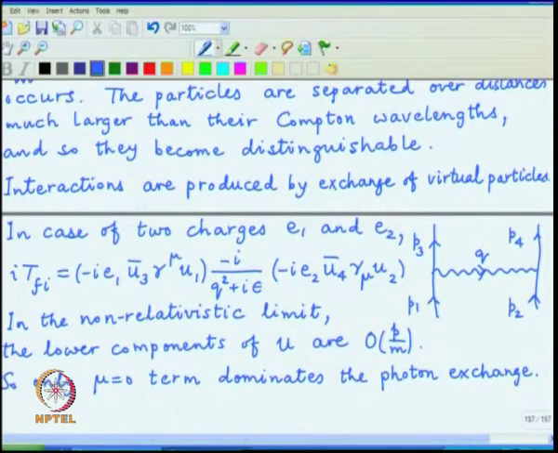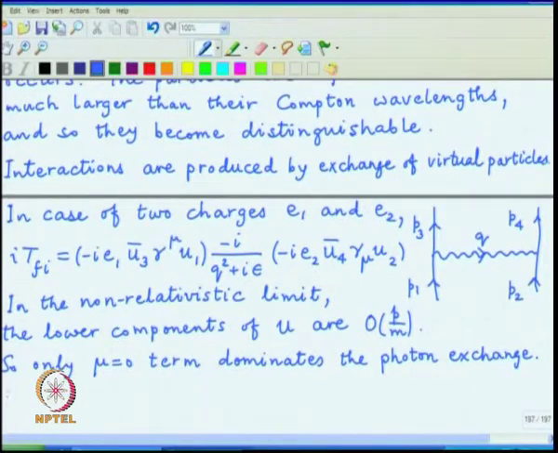So, we will need only u bar gamma 0 u, and we already know what that value is by our normalization convention. This object was normalized to E over m, and that becomes 1 in the non-relativistic limit.